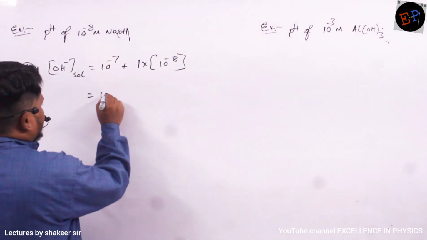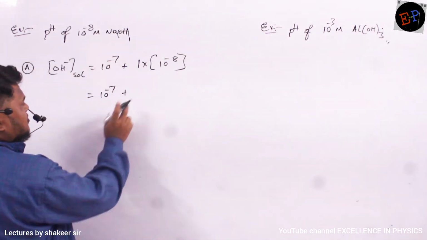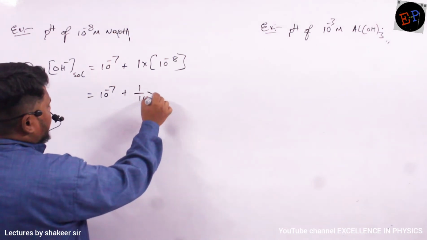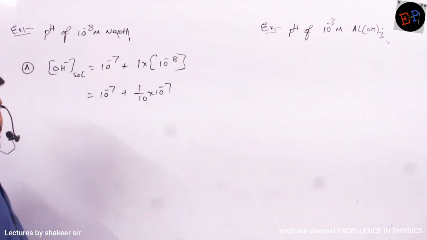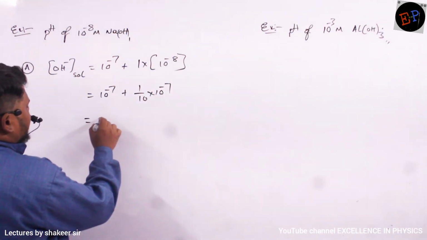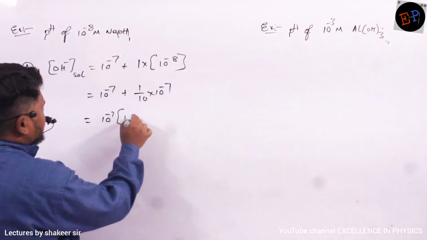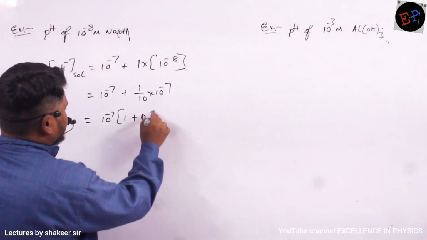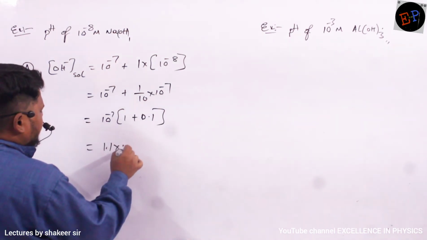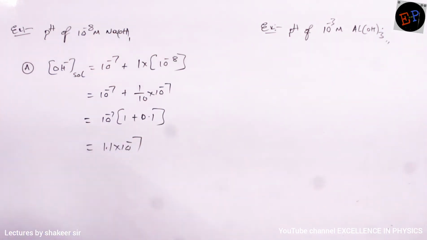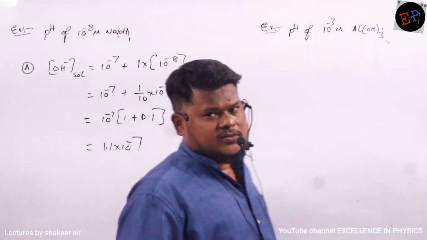So therefore I will write 10 power minus 7 plus 10 power minus 8, which is how many times smaller? 1 by 10 times smaller when compared to 10 power minus 7. Okay. So I will write 10 power minus 7, if I take common, then it is 1 plus 0.1. Clear? So 1.1 into 10 power minus 7. So this is again of the format of x into 10 power minus y.